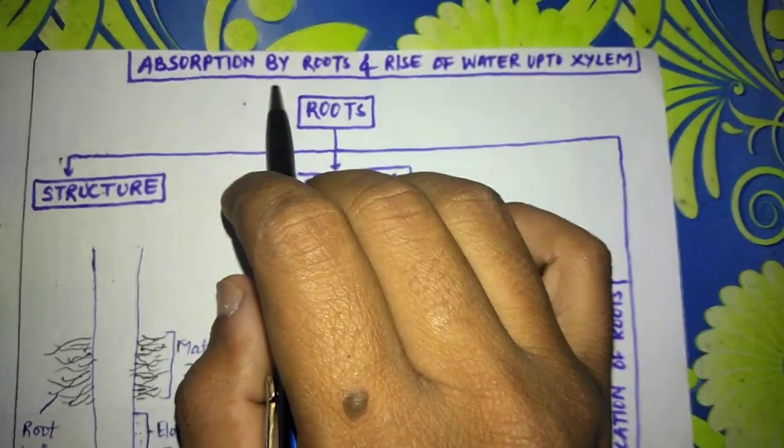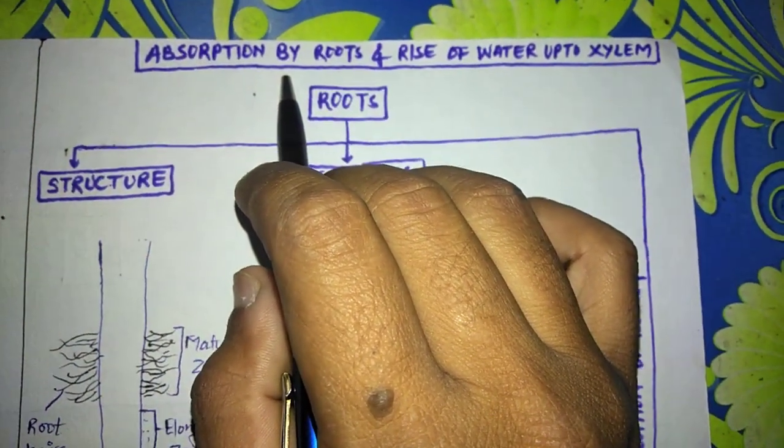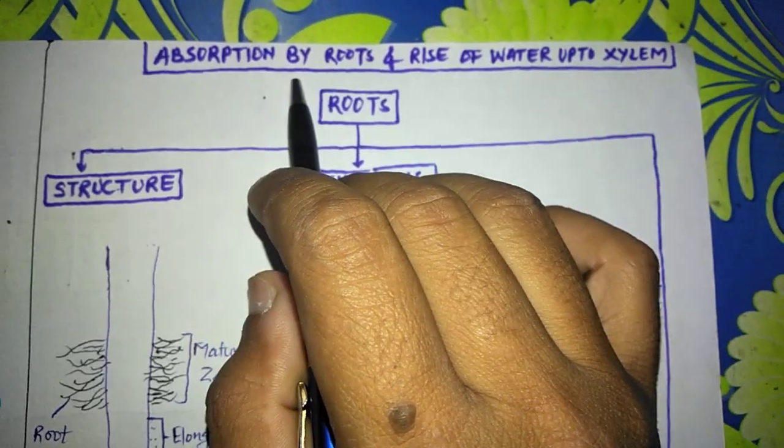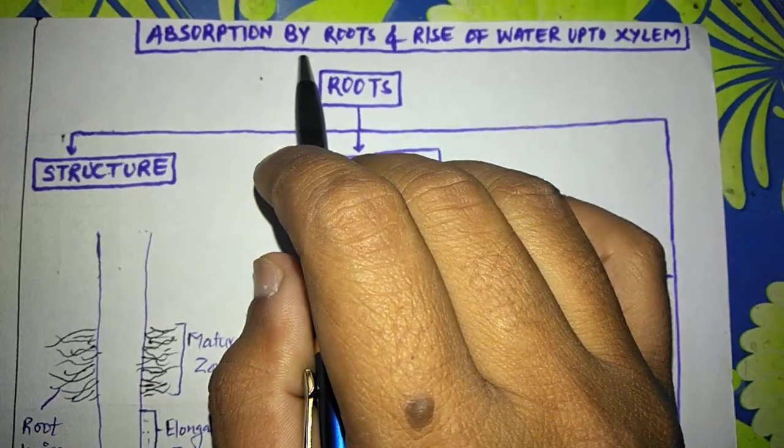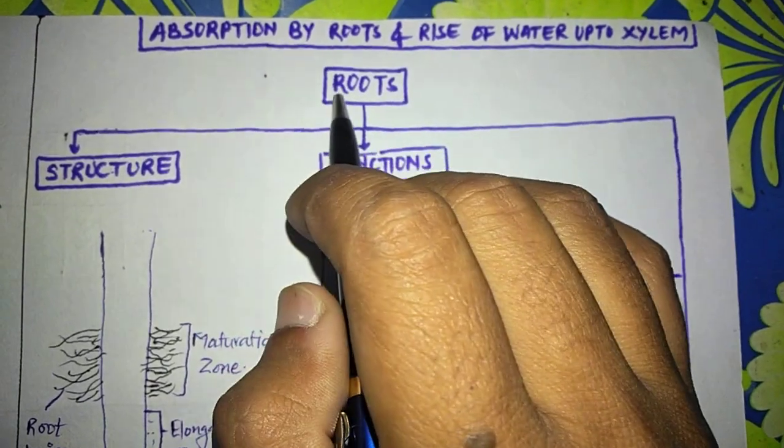Hello students. So today we are going to discuss the next chapter. This is absorption by roots and rise of water up to xylem. So in this chapter we will discuss the topic.